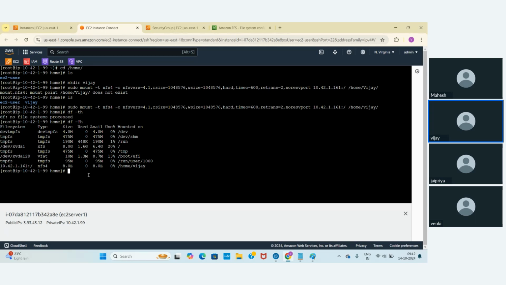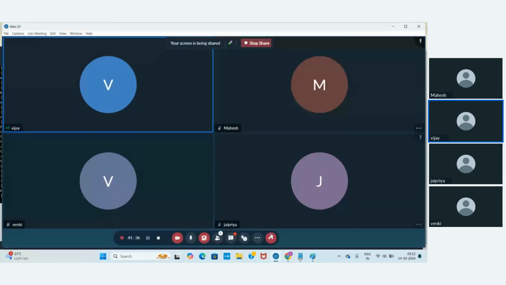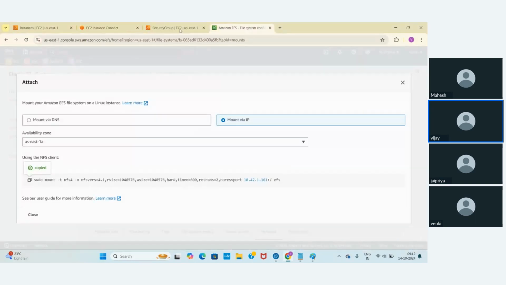Okay, so let me do one thing. Let me navigate to Vijay, cd Vijay. Now in this Vijay I'm creating files with touch, key and Mahesh. I'm creating files. Now this file system has three files, right?